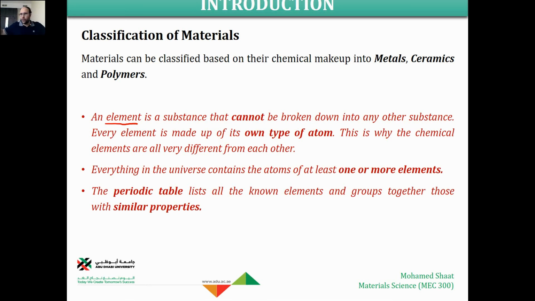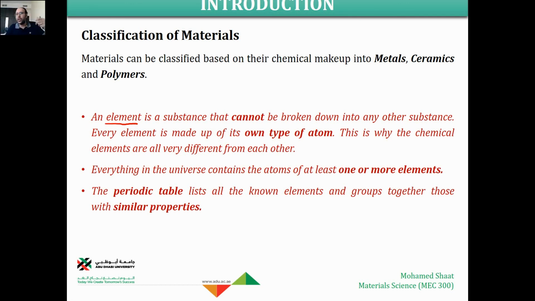So everything in the universe that we can touch would be considered a form of material, and it contains the atoms of at least one or more elements. If we consider a material that is composed of one type of atom, this material is like an element, which is pure. So we're going to say that this is a pure material that consists of only one type of atom, and this one atom is repeated many times to form a material or to form an element.